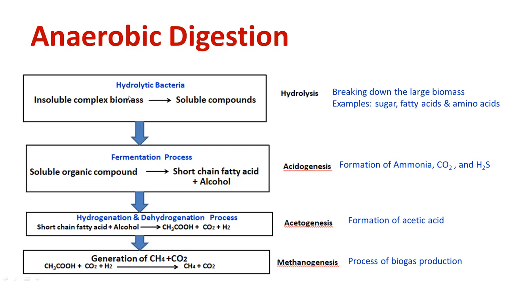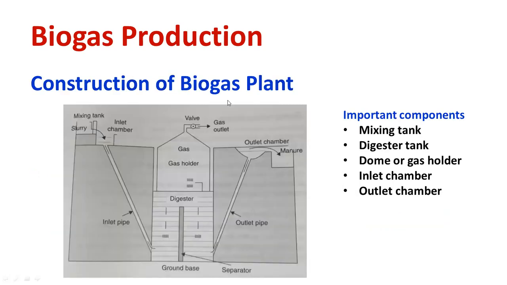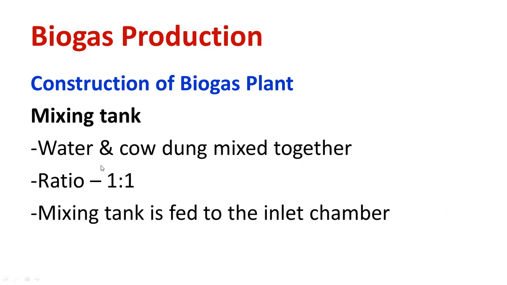What is hydrolysis? How does it happen? What is acidogenesis? This process you have to remember. That is important, kindly pay attention. Similarly, another important point is the construction of a biogas power plant. You have to remember the digester, the gas holder, where the gas comes out, where the feed is provided, and how the fertilizer, the manure, is taken out. Then what is the ratio of water and cow dung? All the things you have to remember.